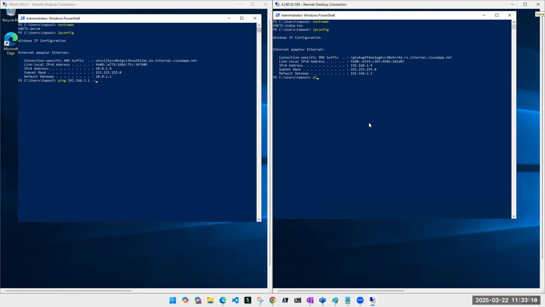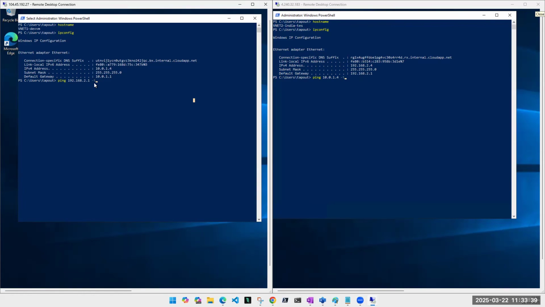So we are going to ping these machines. What do you think? Will it ping or not? I've turned off the firewall. It should ping. It will not. Definitely it will not. No, no. Because these are in two different virtual networks, right?